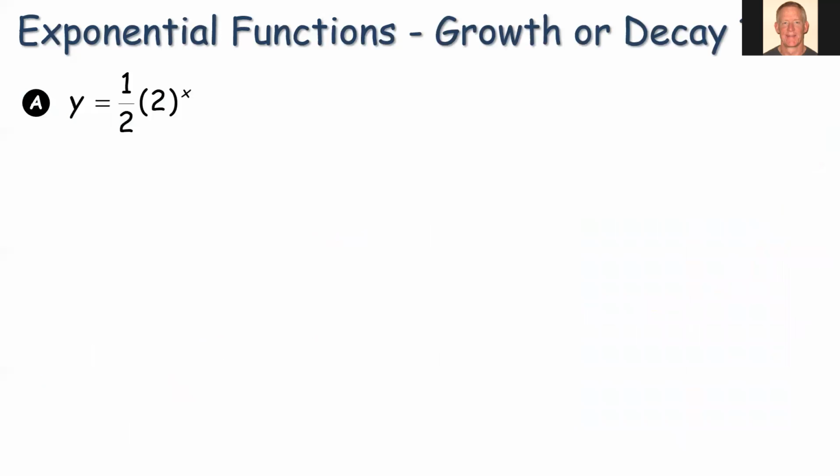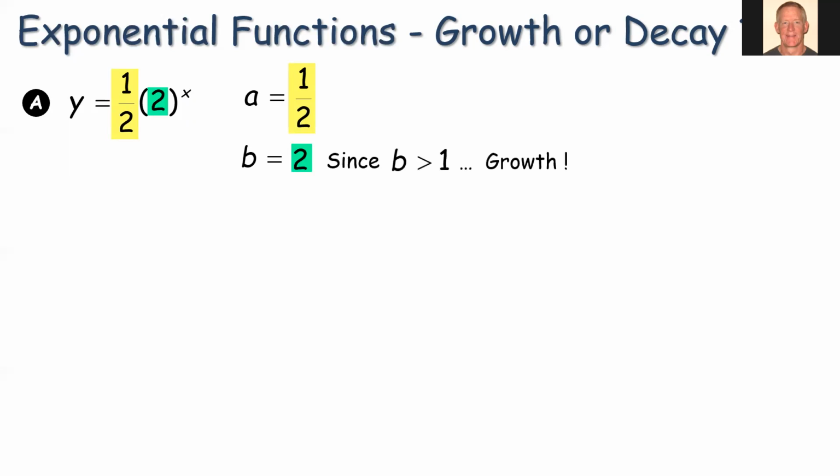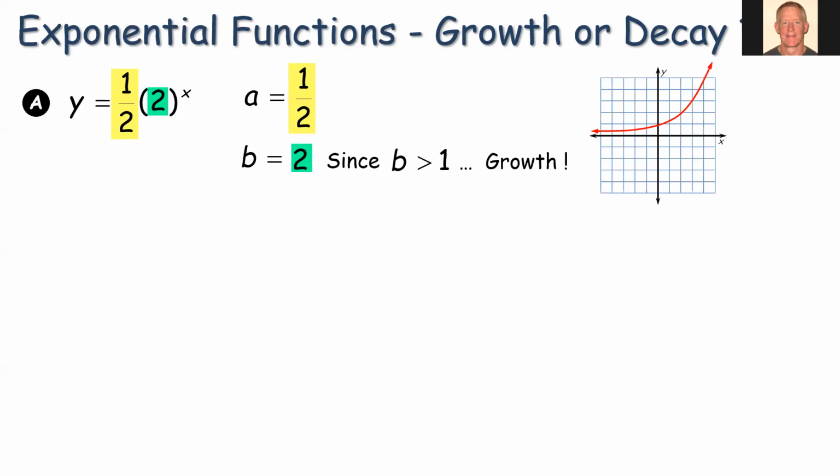All right, so let's just see if we can determine whether these functions are growth or decay. So remember, all we're going to look for is the b value. And if it's greater than 1, it's growth. If it's less than 1, it's decay. All right, 1/2 times 2 to the x power. So a is a half, right? B is 2. So since b is greater than 1, this would be growth. It would look like this if we graphed it.